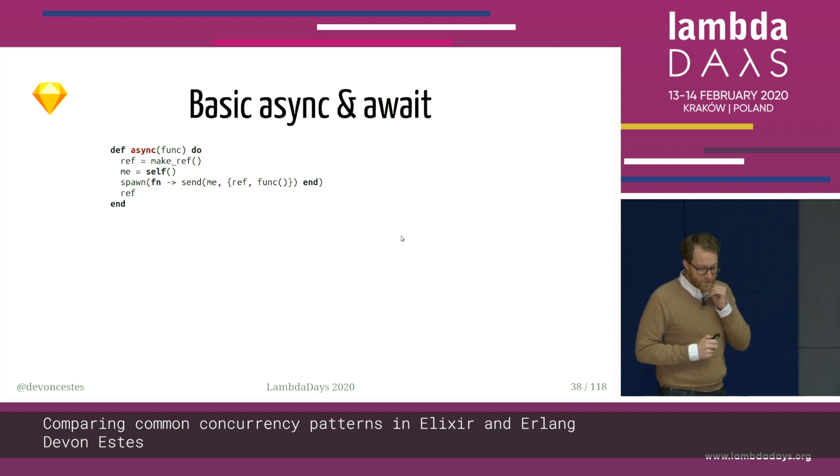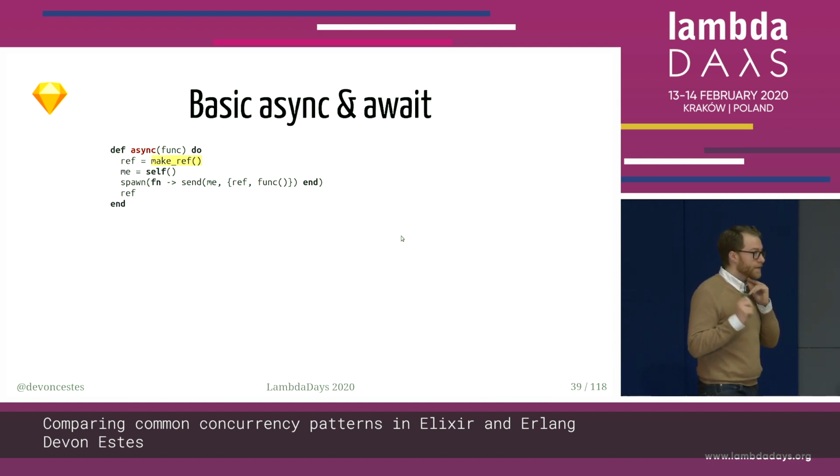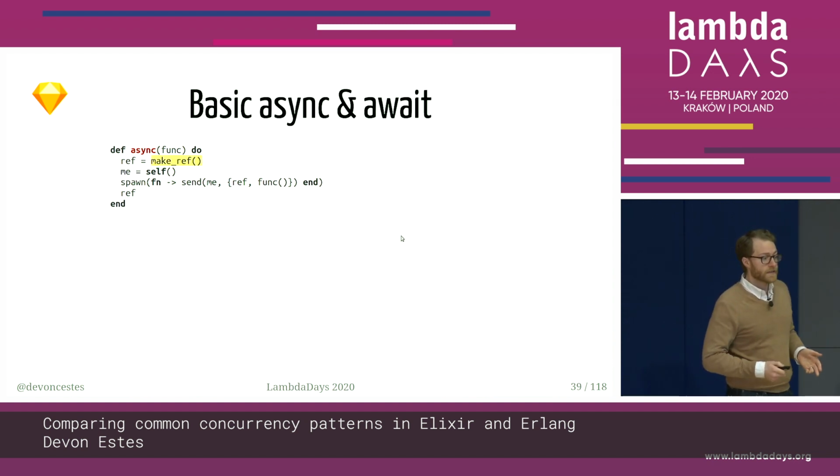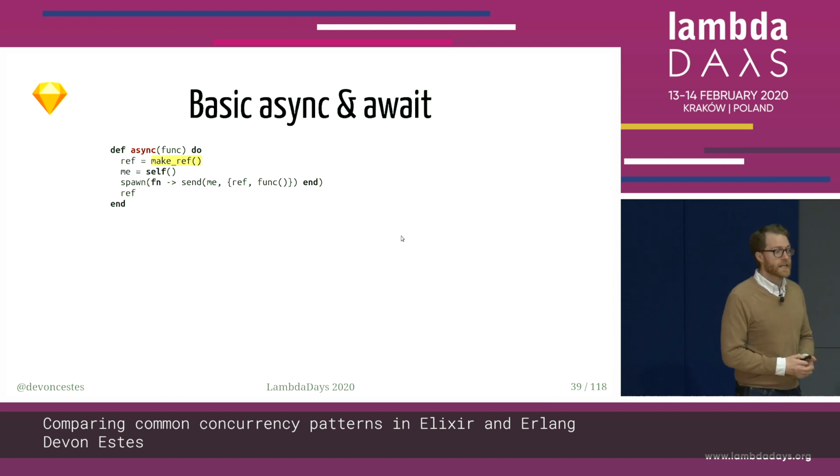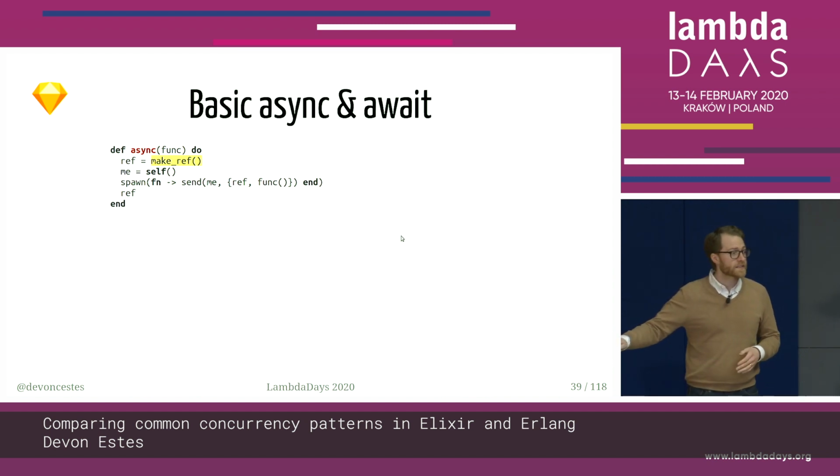So in that async function, the first thing we're doing is using a built-in function in the VM called makeRef. Now, this reference is a native data type in Erlang and Elixir, and you can think of it as a unique value. It is functionally a unique value. It's pretty much guaranteed to be unique. So for each of these tasks, it gets its own unique value.